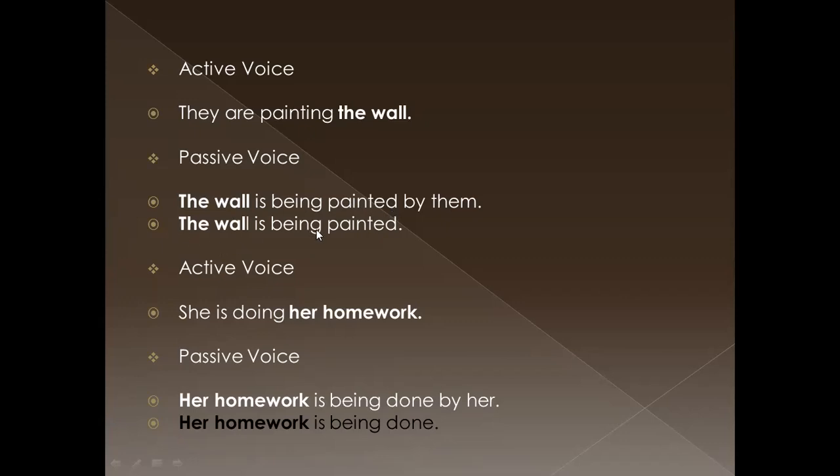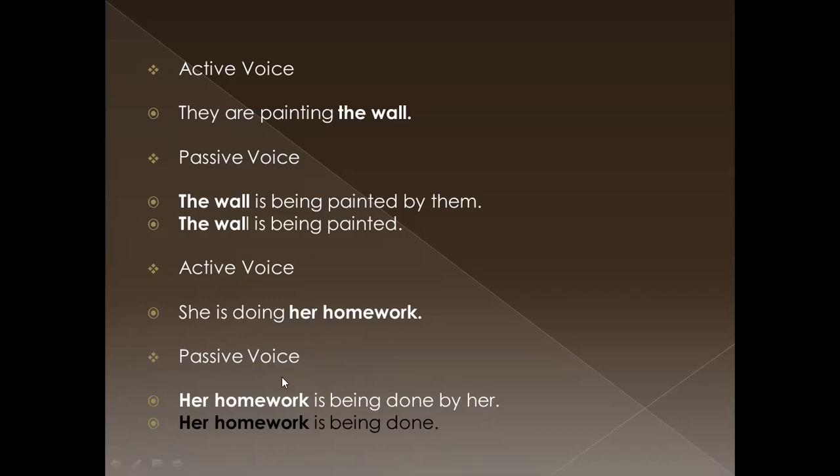The wall is being painted. Okay, now we can go to the next example. This is an active voice sentence. The active voice sentence is, she is doing her homework. She is doing what? Her homework. Then this is the object of this sentence.